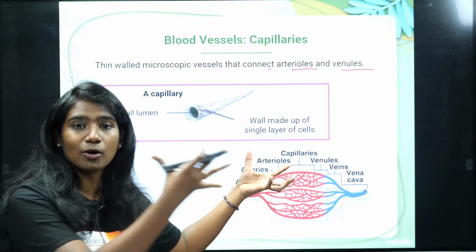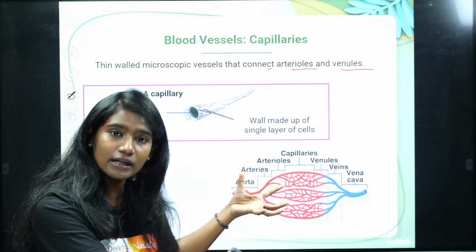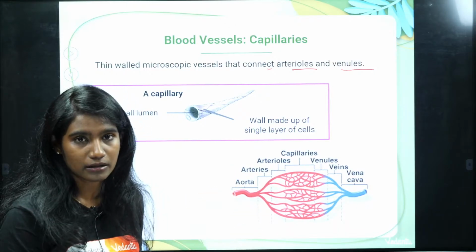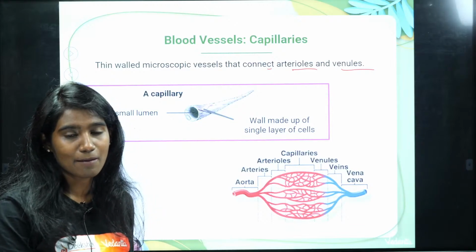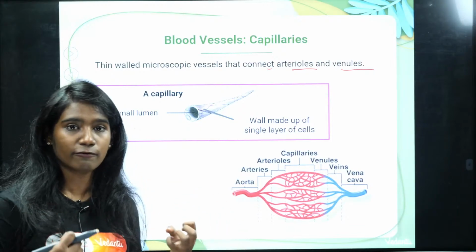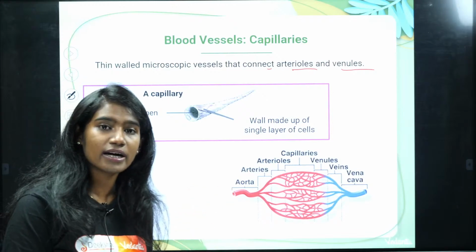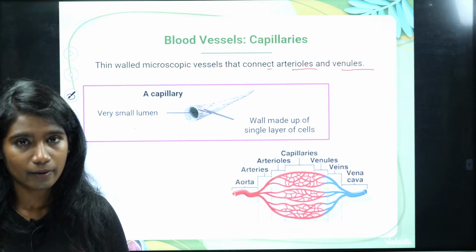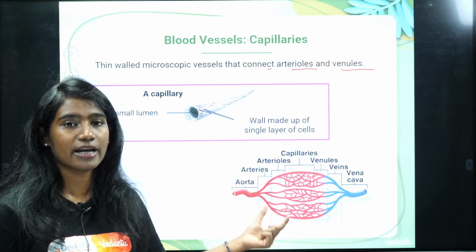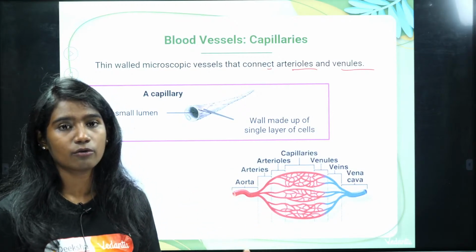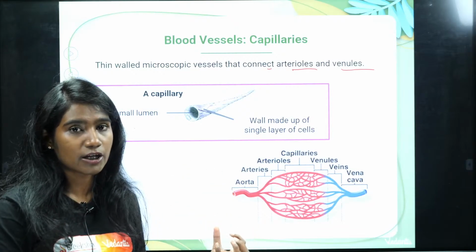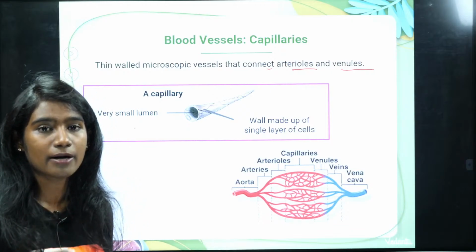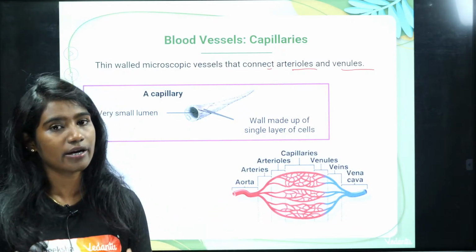So after these important substances enter into the cell, what happens? Within the cell, so many reactions will take place. After the particular reaction, what happens? The important product that is needed for our body will be generated. Along with that, certain byproducts will also be released, which are not needed for our body. For example, let's say respiration takes place within the cell, for which oxygen and glucose are required. After respiration, energy is generated, which is needed for our body. Along with energy, carbon dioxide is also released, which is not needed for our body.